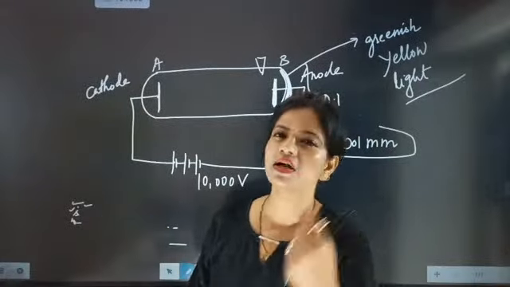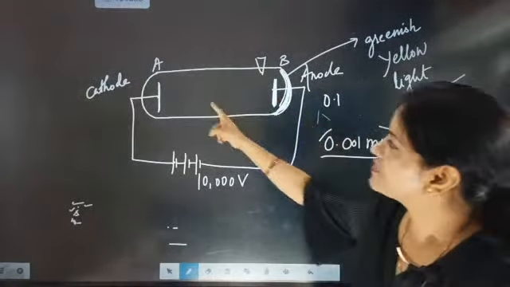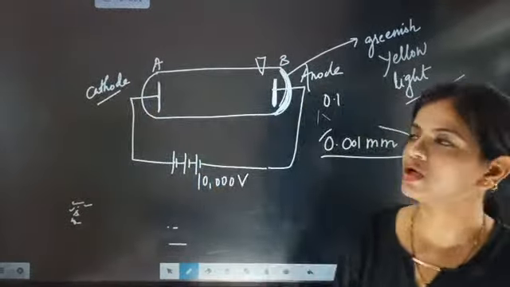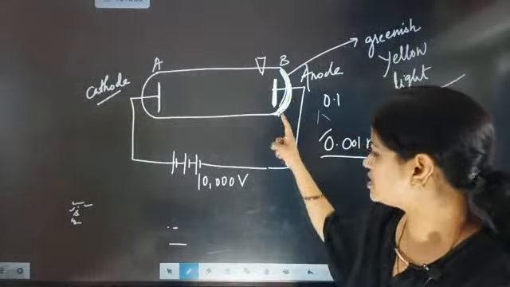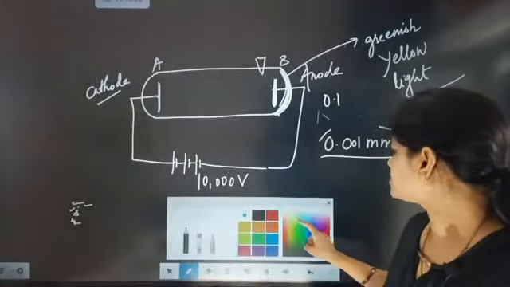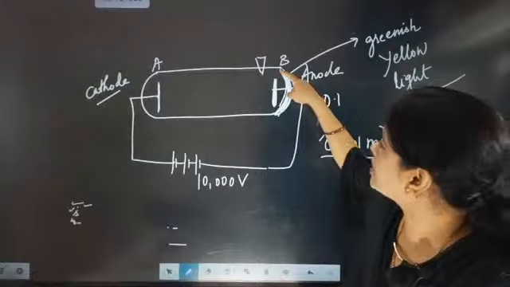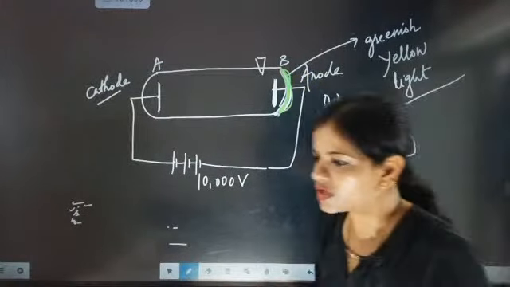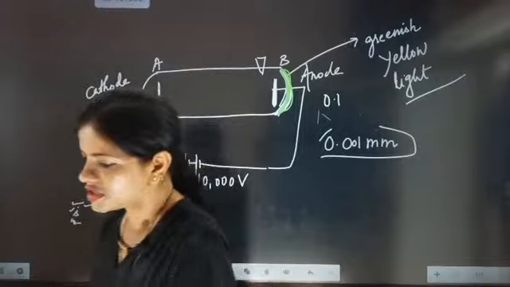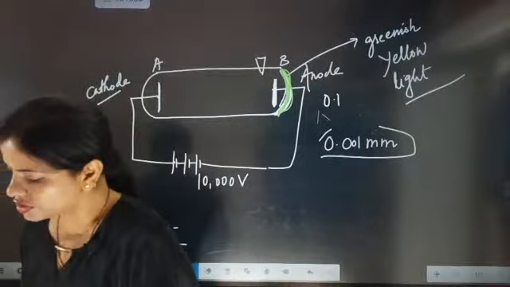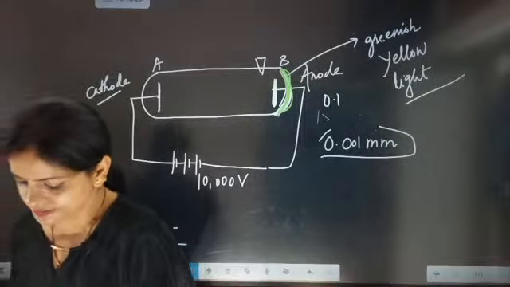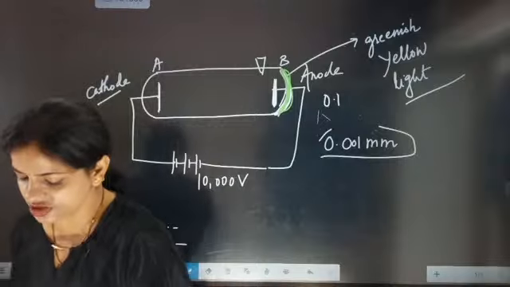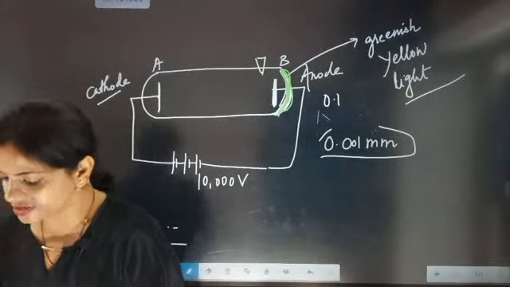Only one place will the color be seen, and that is opposite to the cathode. Opposite to the cathode, in this region only, some yellowish-greenish color appeared. I hope you have understood now. Some color appeared in this region.